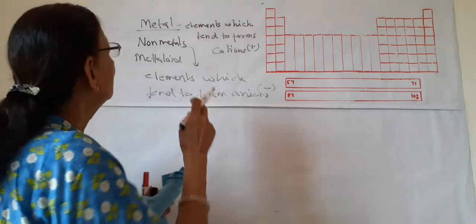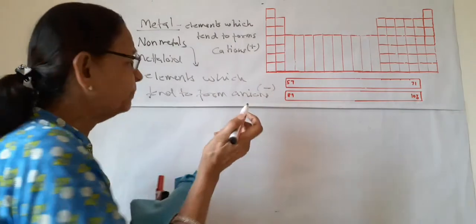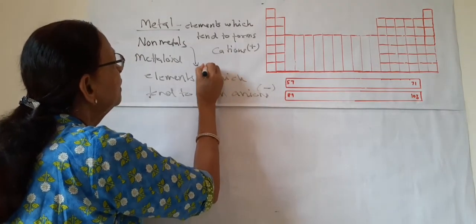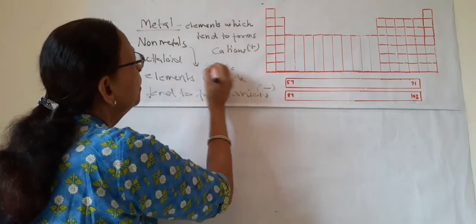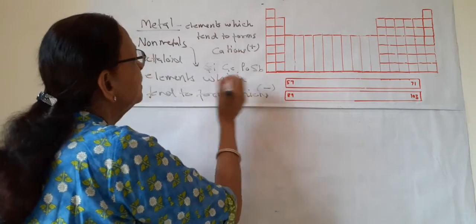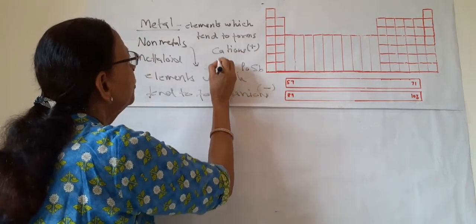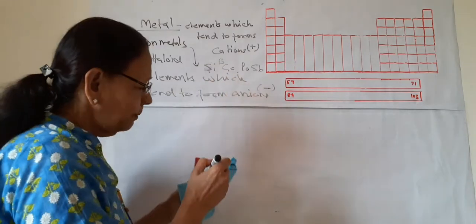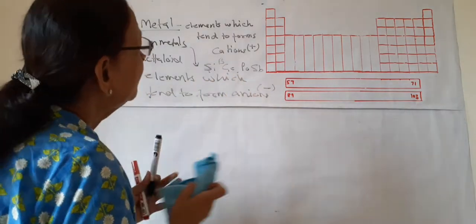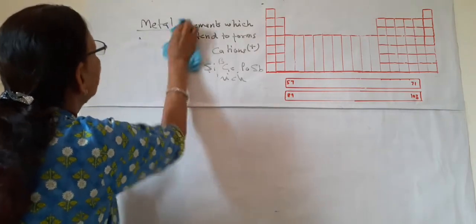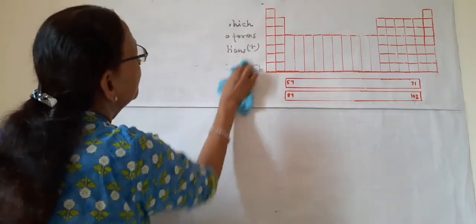Metalloids are some like silicon, germanium, polonium, antimony, and even boron. So these are 3 types of elements which are classified in this table.